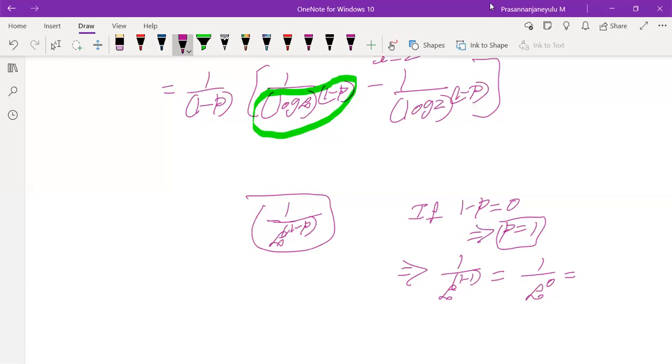Anything power 0 is 1, so 1 by 1 is 1. It is a finite value. Yes or no? One second, wait. No, not like this. Wait, student.